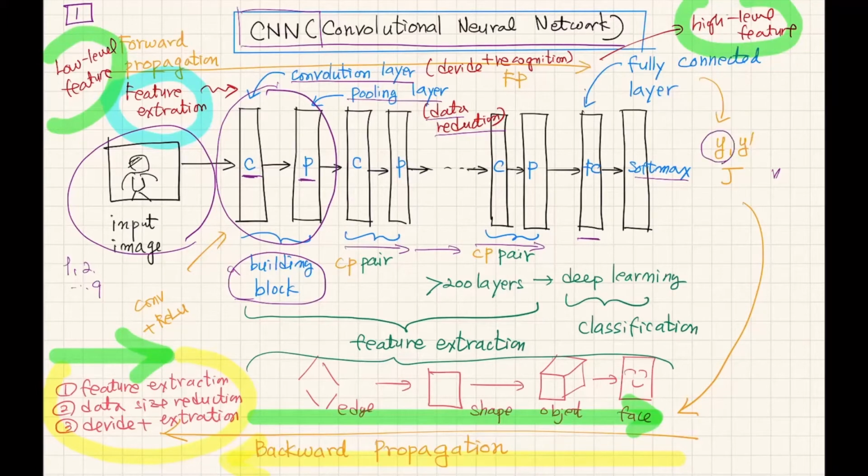Of course, we have the true value y dash. By comparing y and y dash, we can define the cost function. With the given cost function, we can achieve the backpropagation. Of course, we have to know the connection of convolution and pooling layers, and find the paths to go back from the cost function to the softmax function, the fully connected function, the pooling layer, and the convolution layer. So backpropagation paths are in the reverse direction from the cost function to the last convolution layer.